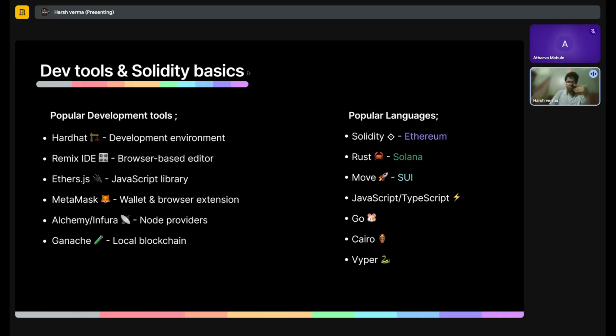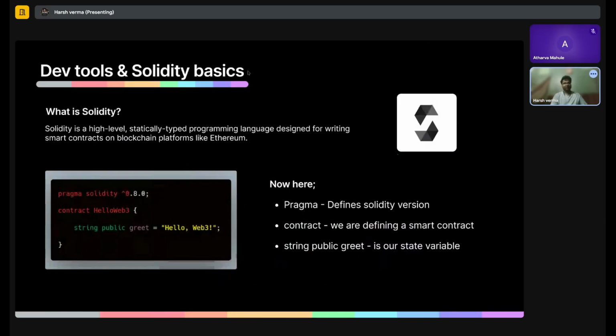There are also some complementary languages that we use with them, like JavaScript and TypeScript to write compilation code, scripts and deployment builds. There's also Go. You can write an entire blockchain with Go, and Cairo, and an alternative for Web3 in Python, Vyper. Now that said, we have just learned what the development tools are and how many languages there are. There are more tools, you can go and explore and you will learn more about it. And now with that said and done, let me first tell you what Solidity is before we start writing our first code.